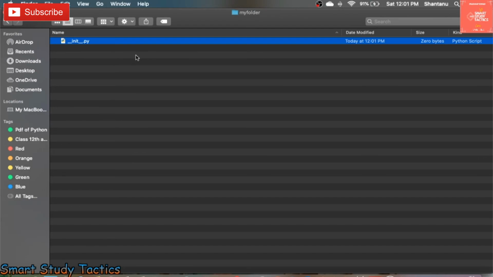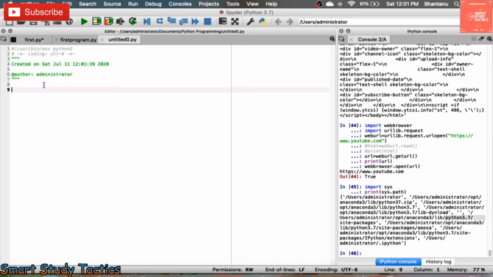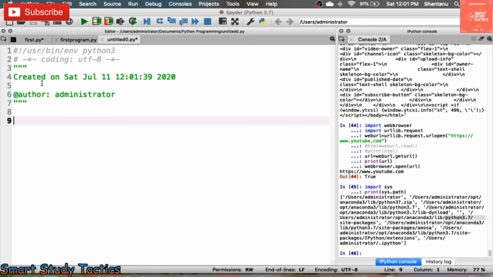So now your file is saved. Now I'm going to make a function in the Python shell, or you can make it in Spyder also. For that you have to click Control and New File. So I'm going to create a function here.